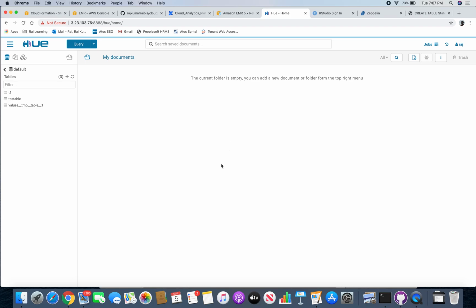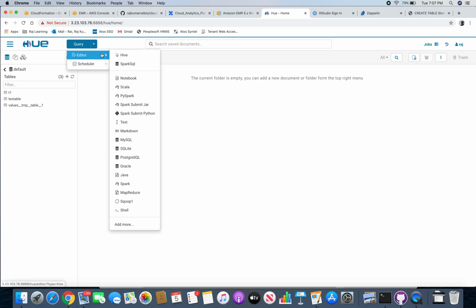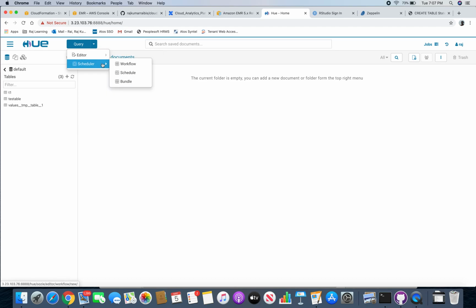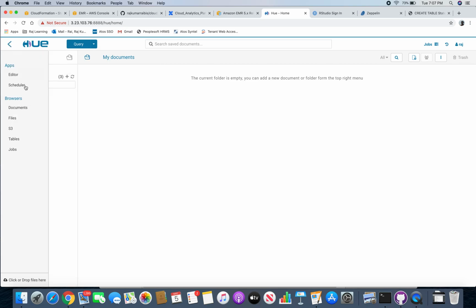Hue acts as a GUI on top of Hadoop. It's very user friendly for new users to Hadoop. It gives them a very gentle introduction to Hadoop. You will get a GUI on top of HDFS, Hive, HBase, and AWS S3 as well, and various others. I can show you all the query providers that it provides. It gives you PySpark, Scala, and for schedulers it gives you Oozie. So it's very useful for beginners.